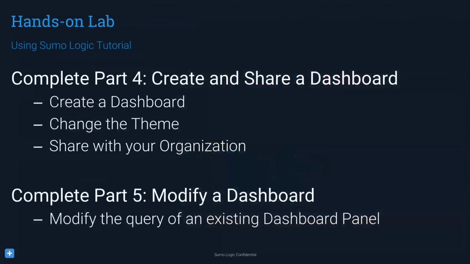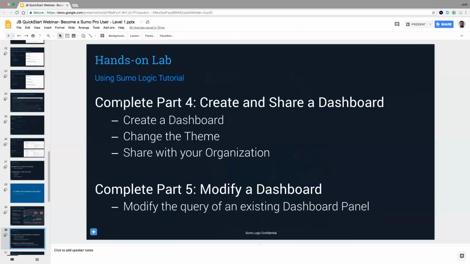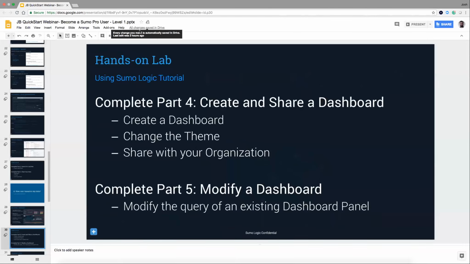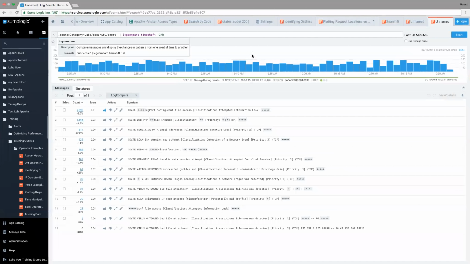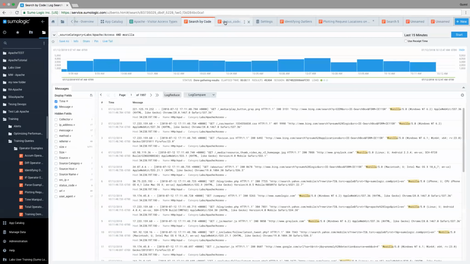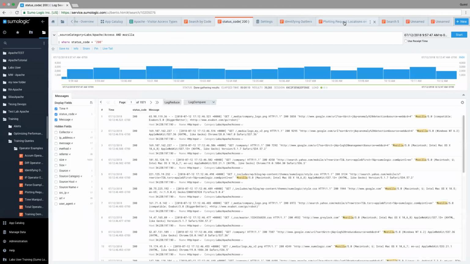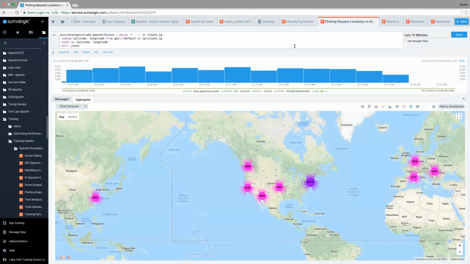So let's go ahead and play around with some of the dashboards. Let me jump back into my screen here. Let's see, do I have any of these still open? Okay, so let's take this one. This is a good one. I've created this query, and turned it into a query and then took the query and turned it into a map. So now I have this map, and I like it.